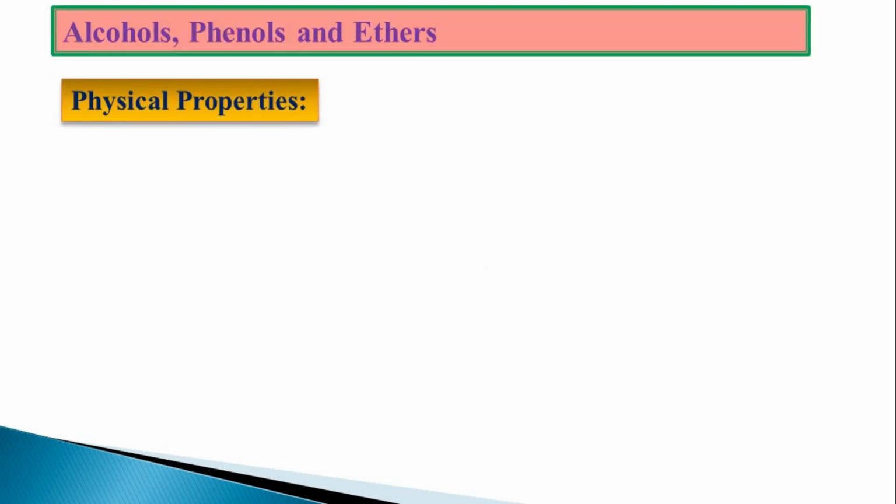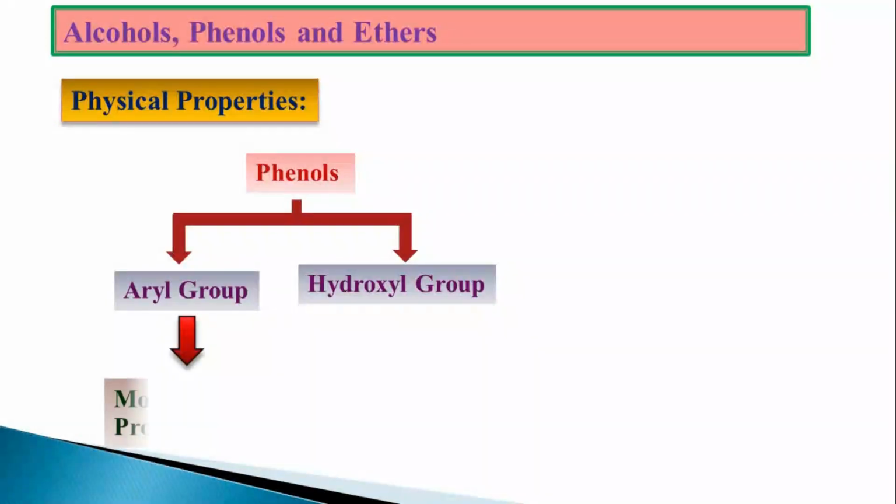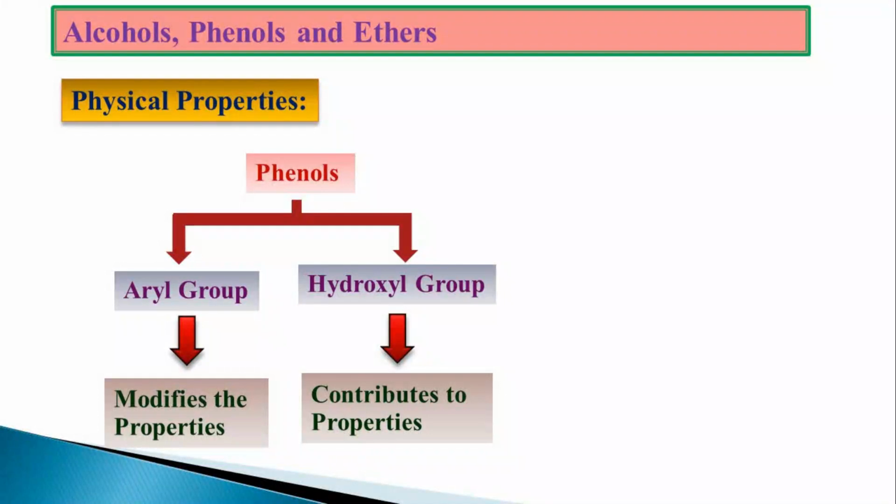Let us start with physical properties of the phenol. The physical properties of the phenols is mainly due to two different functional groups. One is aryl group, second one is hydroxyl group. Aryl group is going to modify the properties of the complete molecule, whereas hydroxyl group is the one which is going to contribute for the properties of the phenol.